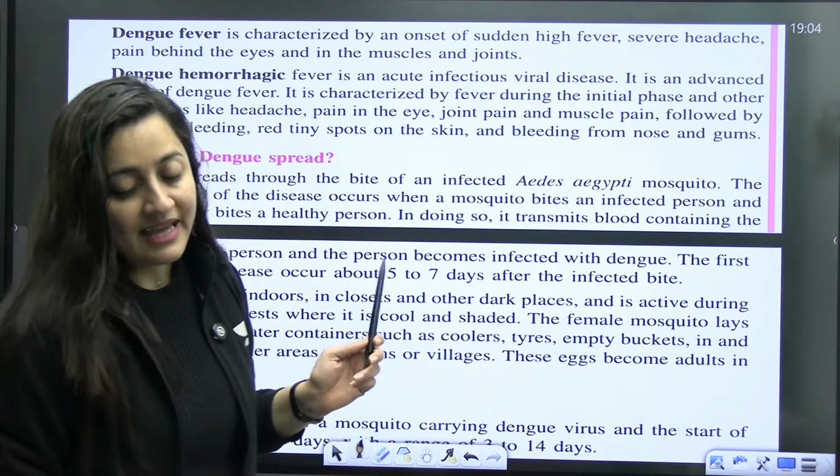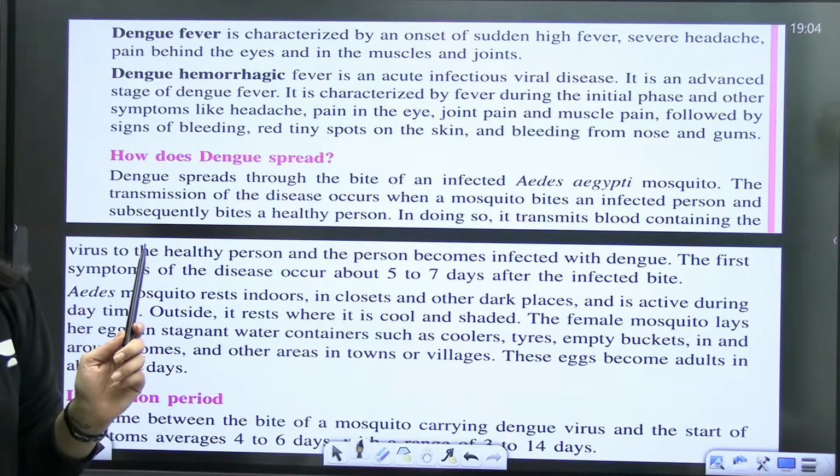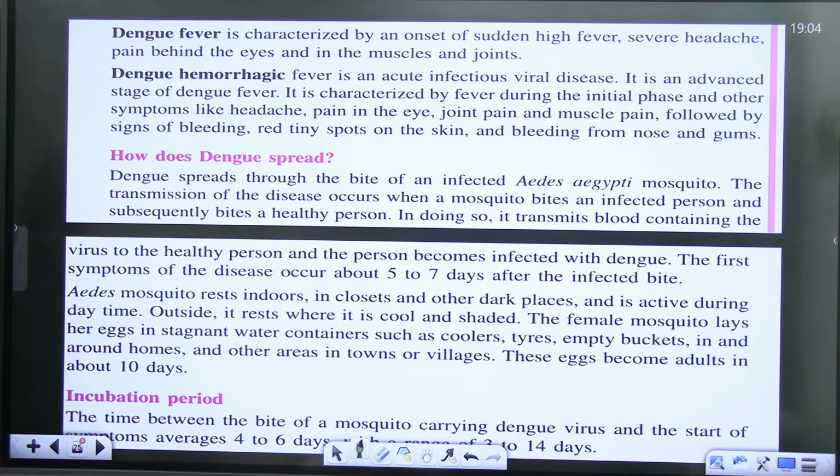So this is a little bit about dengue fever because it is mentioned in your syllabus as well, right? So a bit of it we will discuss here. Just a minute.